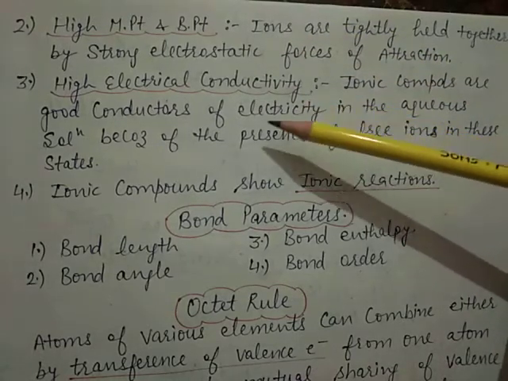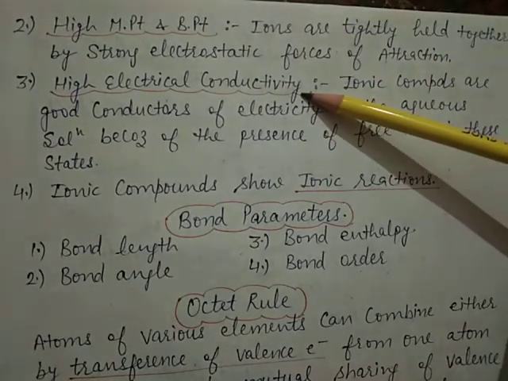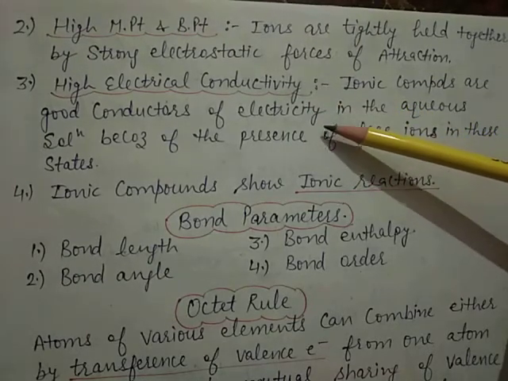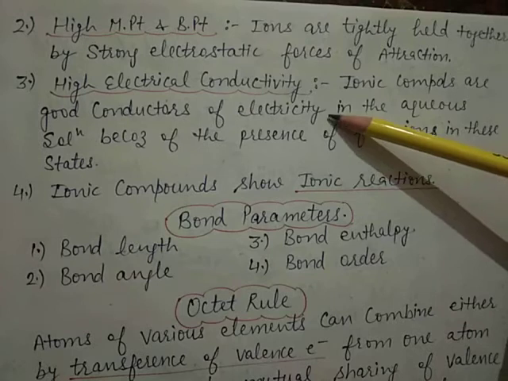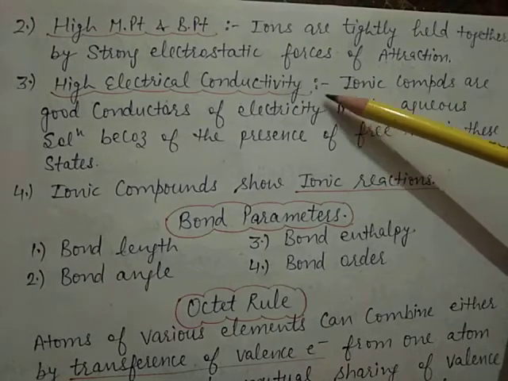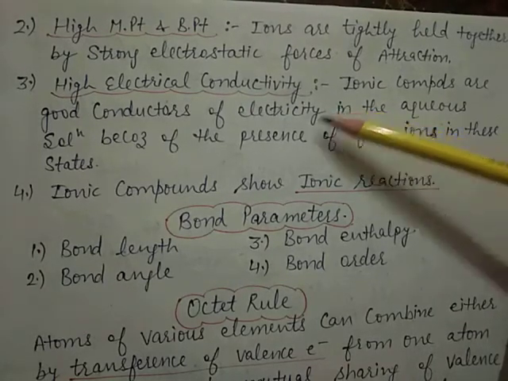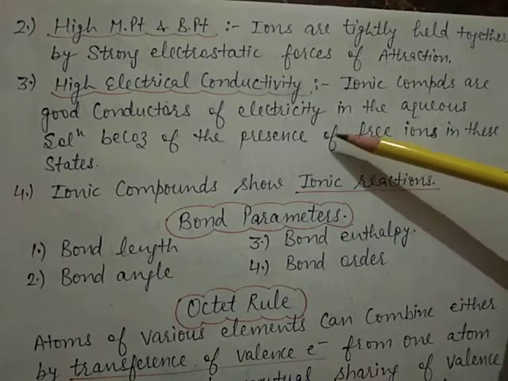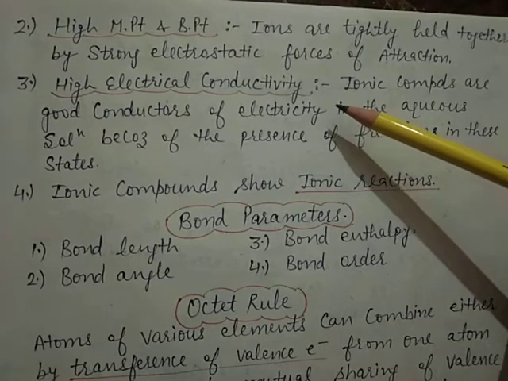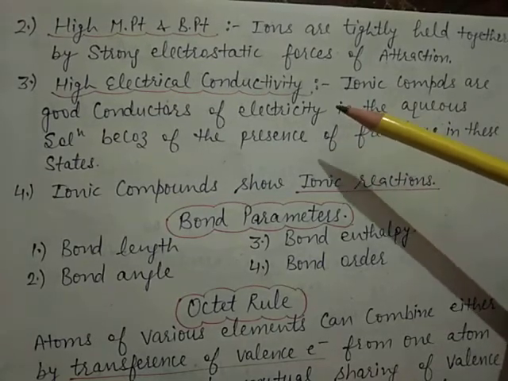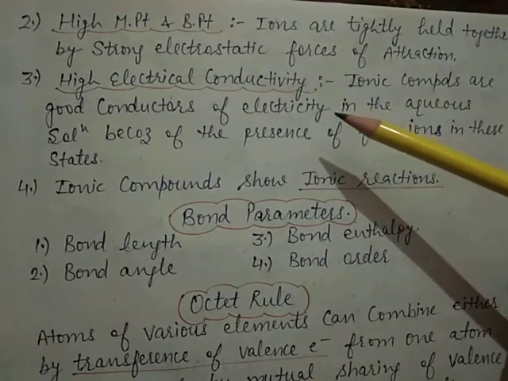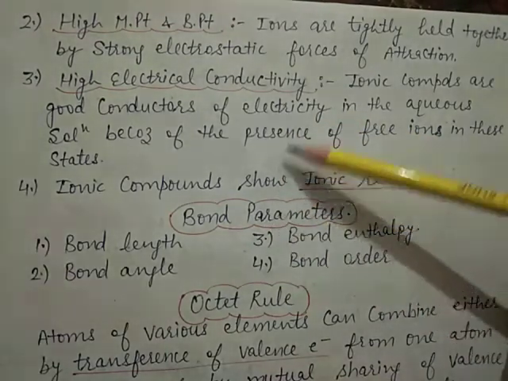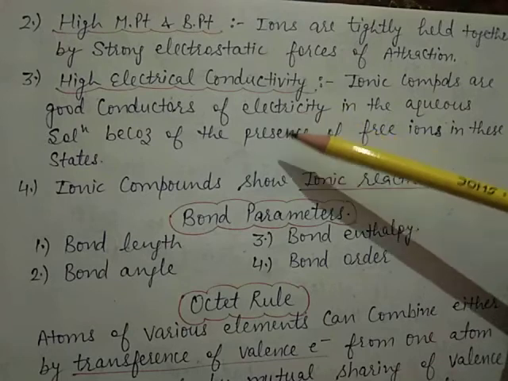Next is high electrical conductivity. Means ionic compounds are good conductors of electricity in the aqueous solution or in their molten state because of the presence of free ions in these states. But they don't conduct electricity in the solid state because of the absence of free ions.